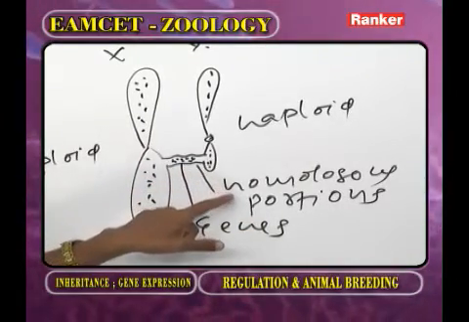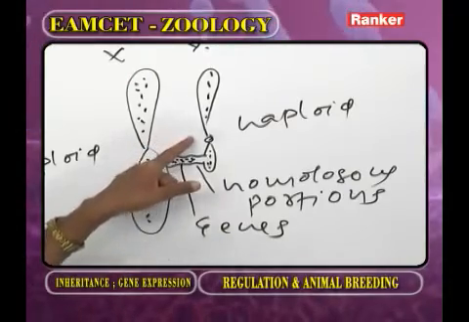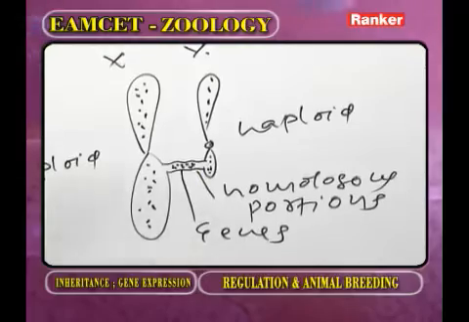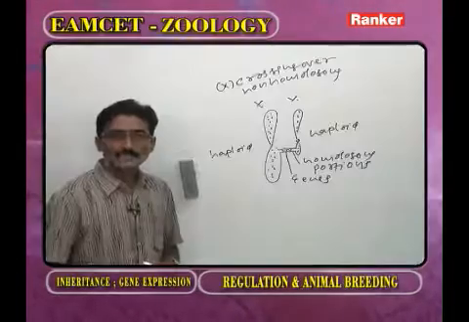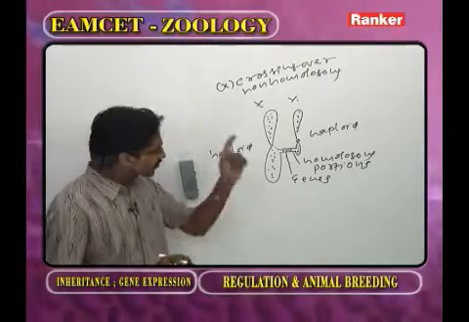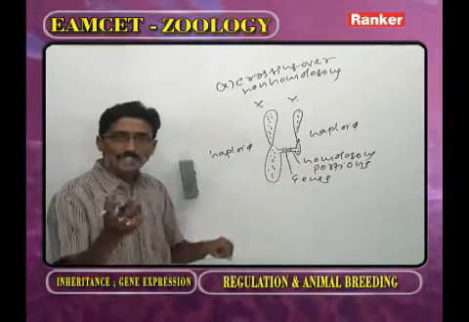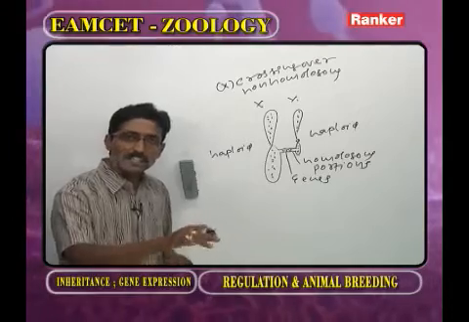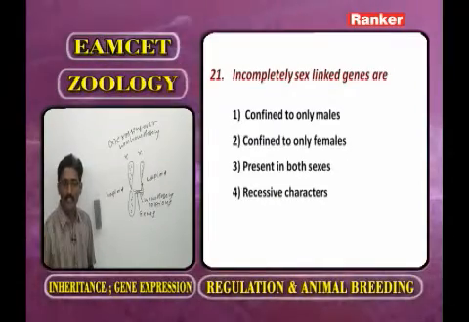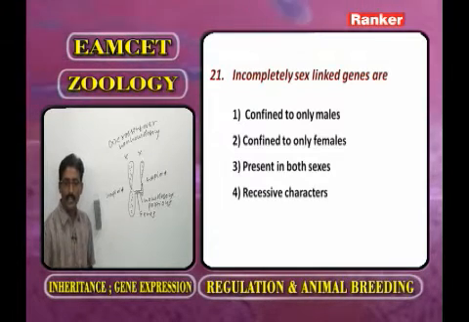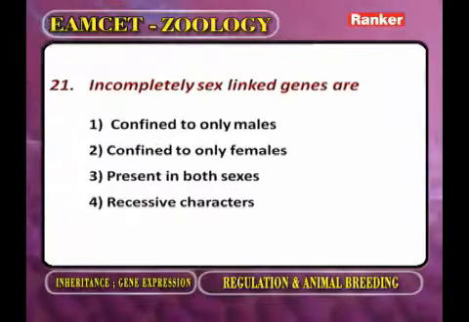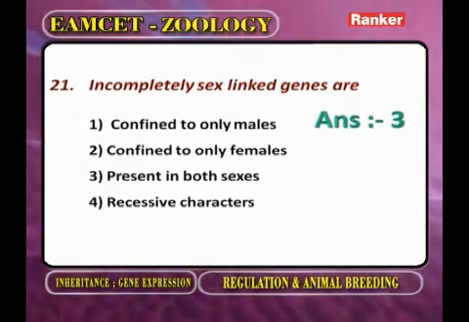The genes are present on the homologous portions of X and Y, but not only on X and not only on Y. So these genes are called incompletely linked genes, or pseudo-autosomal genes, or XY linked genes, so that these genes express equally in male and female. Now, incompletely sex-linked genes: confined to only males, confined to only females, present in both the sexes. So the answer is present in both the sexes. Next question.